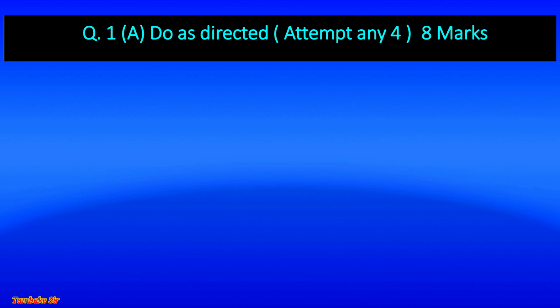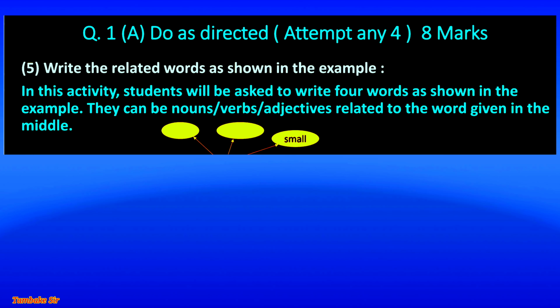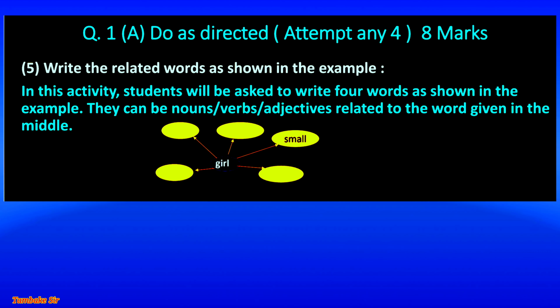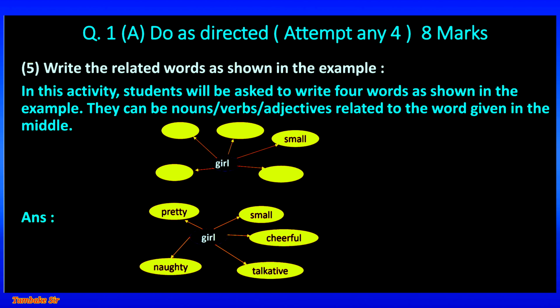Next, activity number 5. Write the related words as shown in the example. In this activity, students will be asked to write 4 words as shown in the example. They can be nouns, verbs, adjectives related to the word given in the middle. Related words for this girl are small, cheerful, talkative, naughty and pretty.